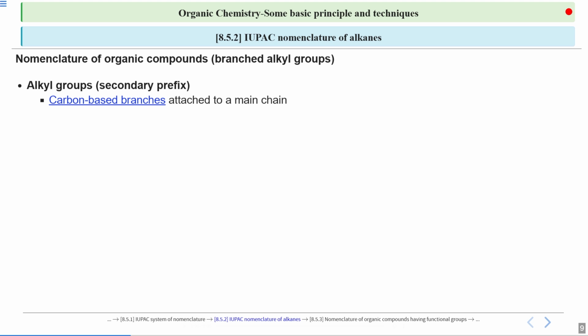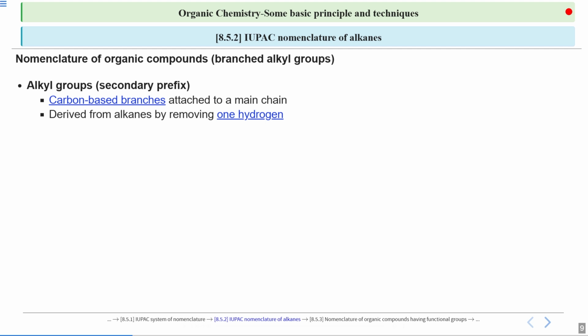Now this is based upon the branched carbons which are attached to the main chain, not a part of the main chain. So they are present as branches. How do we name them, the branches? It's very simple. They are derived from the alkane name. You have to just remove one hydrogen.